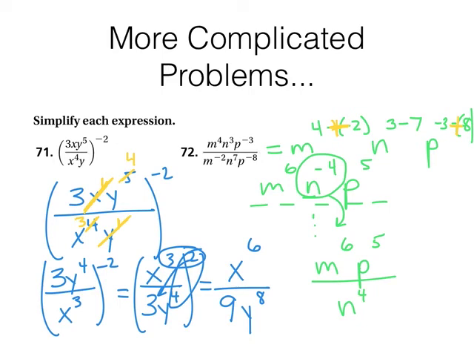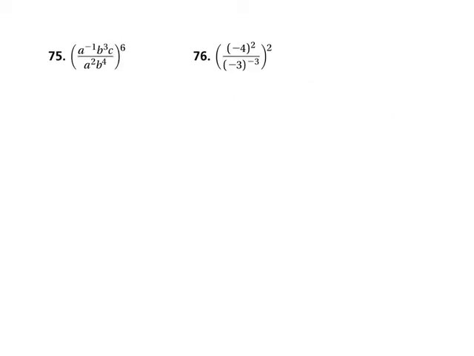2 more problems and this video is over. Okay. 75, we have a to the negative 1, b to the 3rd, c over a squared, b to the 4th, and we're raising that to the 6th power. There's 2 different ways to do this. I can apply the exponent first, then simplify the insides second, or I can simplify the insides first, and then apply the exponent second. It really does not matter what you do. Now, if you are feeling confident and you want to try it yourself, pause it and do it the way that you choose. I am going to simplify the insides first and apply the exponent afterwards.